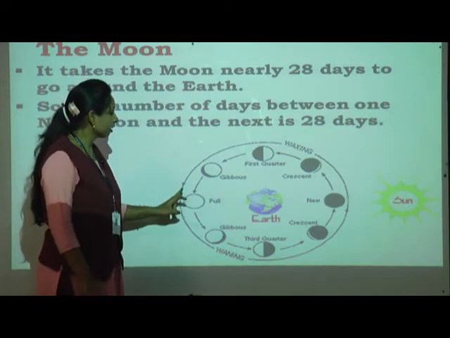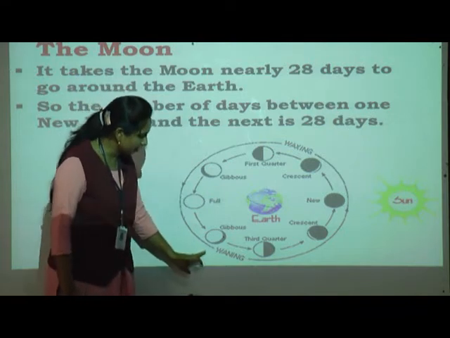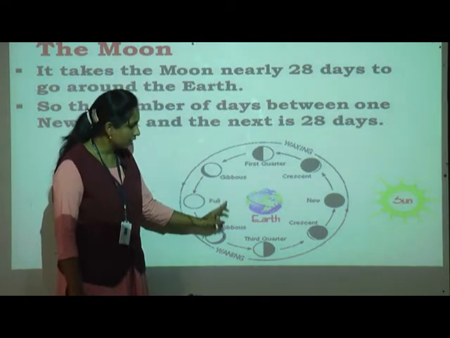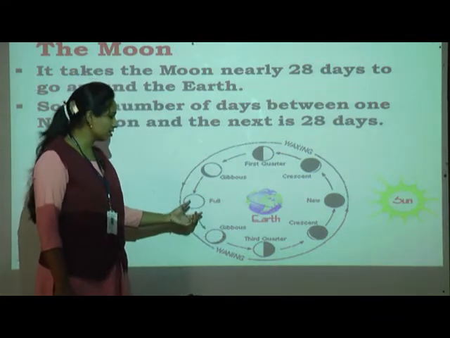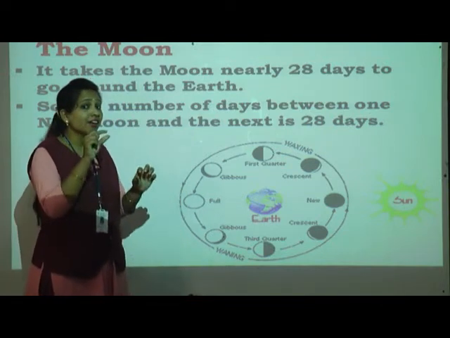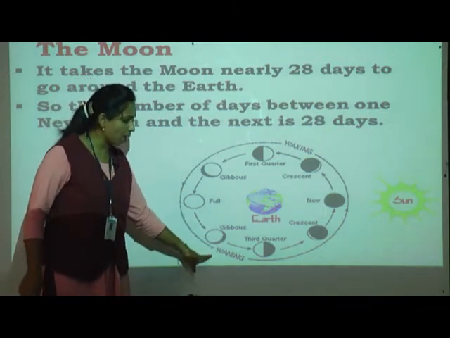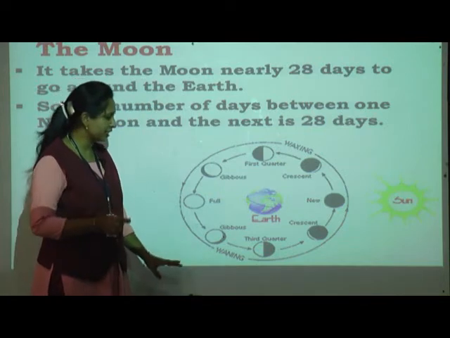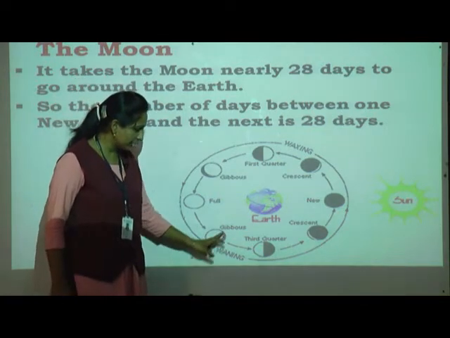Then within 1-2 days it converts into a gibbous moon. Why? Because the moon is full but the darkened area is small. It covers a little dark area, so it is a gibbous moon.